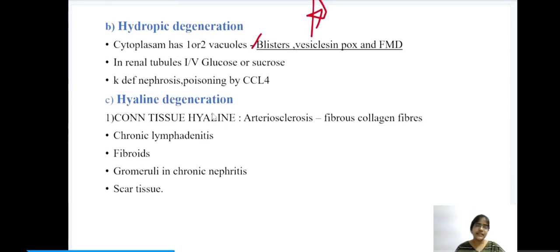Next is hyaline degeneration. Under hyaline degeneration, we have connective tissue hyaline, epithelial hyaline and muscle hyaline. First, let us have a look at connective tissue hyaline. Under connective tissue hyaline, we have these examples. The important ones are arteriosclerosis and scar tissue.